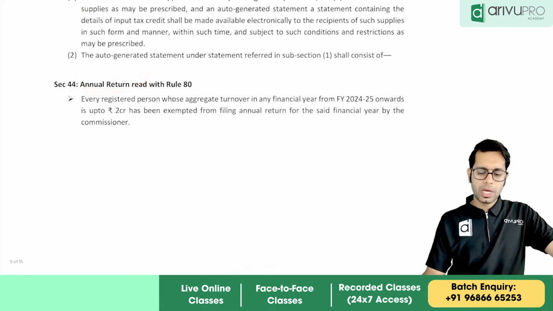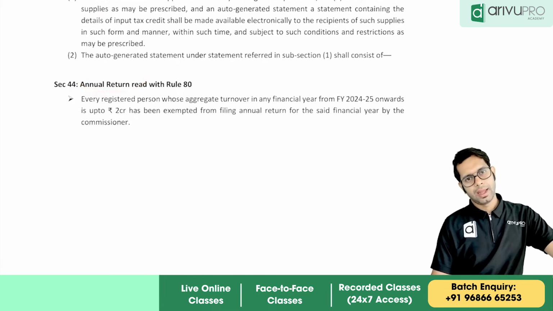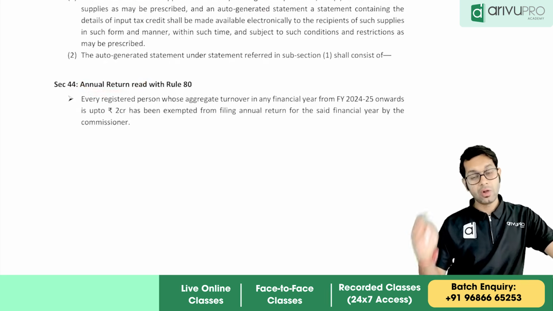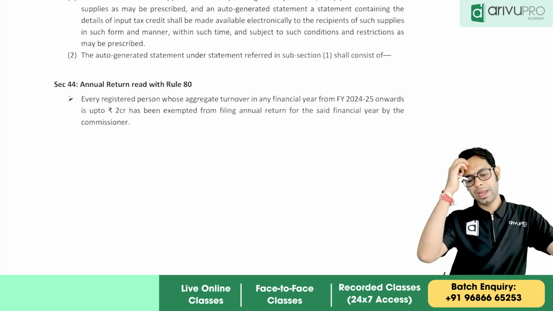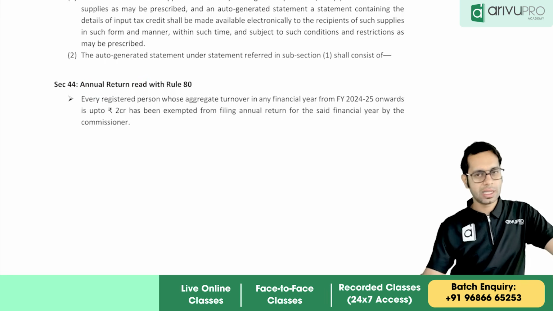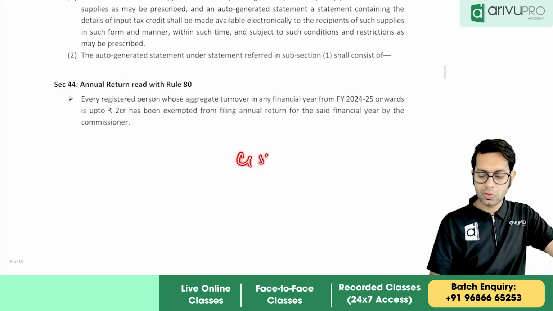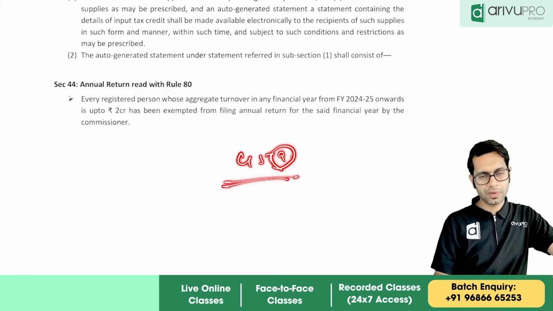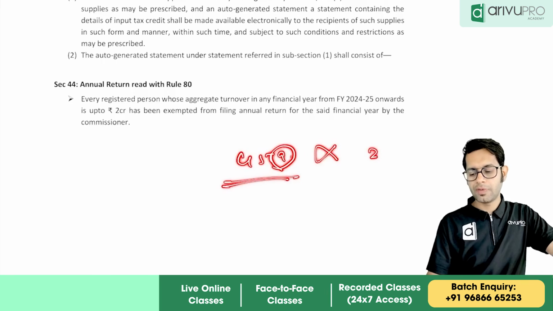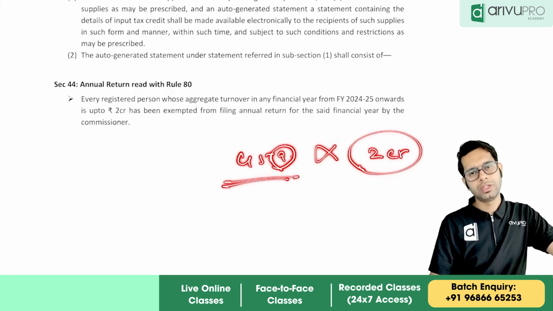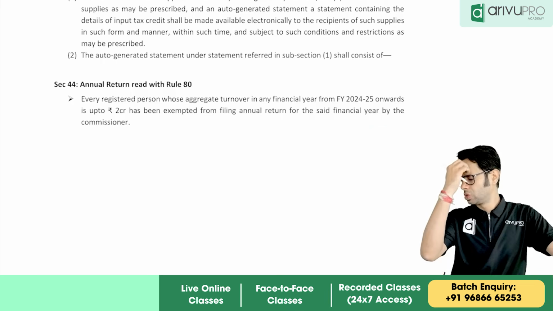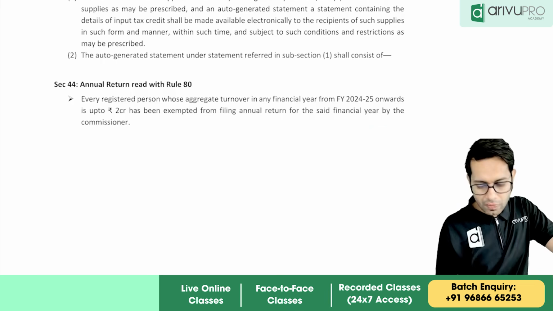Then section 44 talks about annual return, read with rule number 80. Annual return is required to be filed by every person. What is the annual return which you have to file? GSTR 9. GSTR 9 is the annual return which is required to be filed. Now this annual return is not required to be filed by you if your aggregate turnover is up to 2 crores. If your aggregate turnover is up to 2 crores, you don't have to file the annual return.